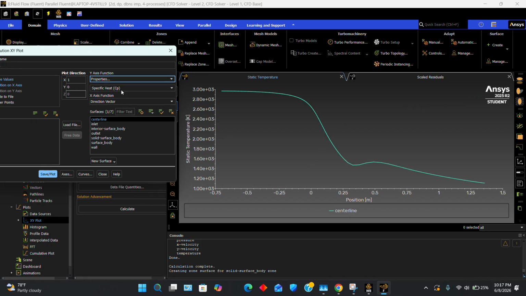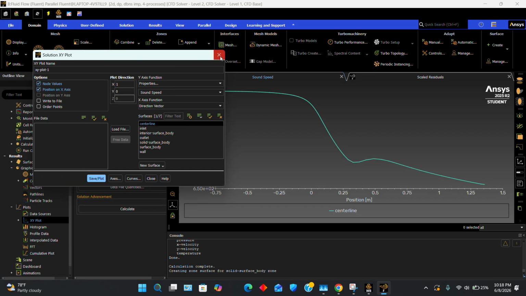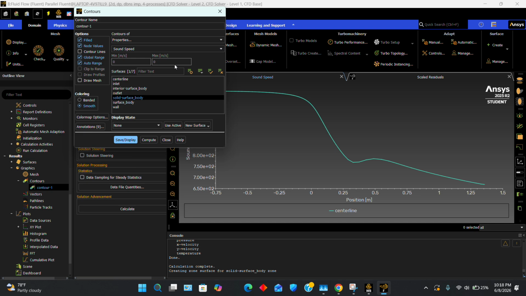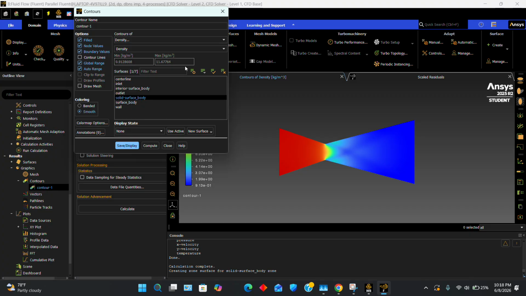And then speed of sound. So they're all perfect. I did forget to show, whoops, one more contour, a density contour. So this is perfect too.